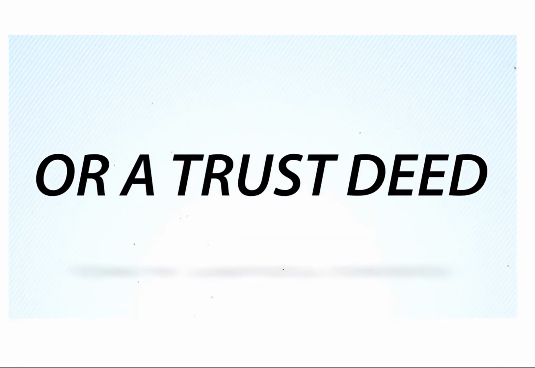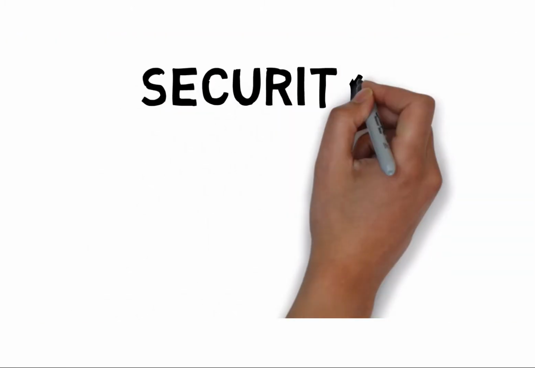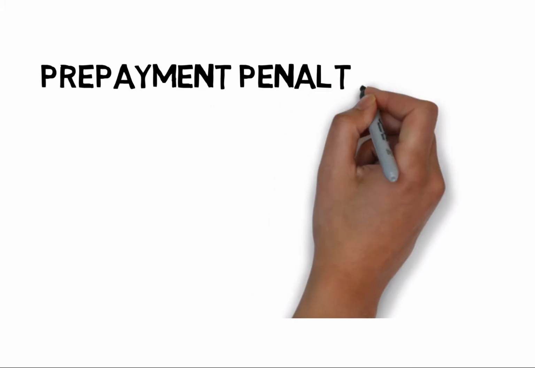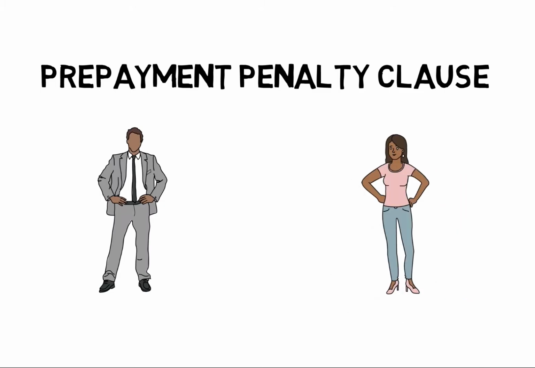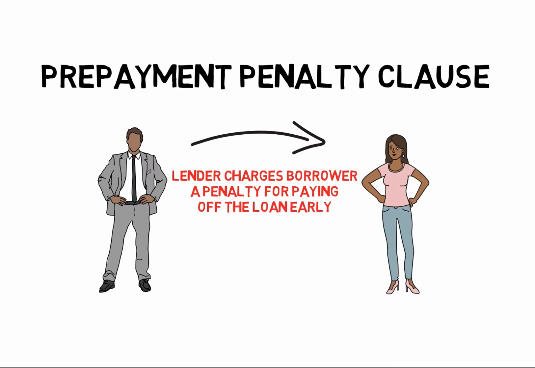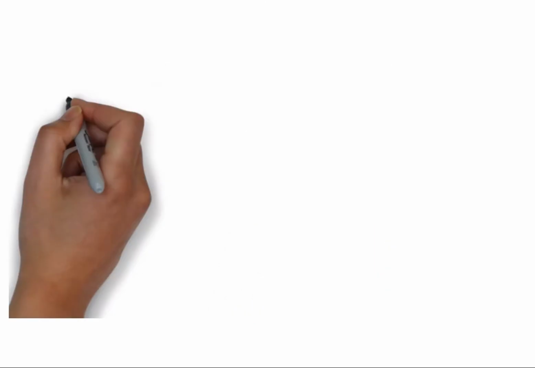Let's talk about the provisions of a mortgage or a trust deed. Recall that a mortgage or trust deed is simply security for the debt. There are typically several clauses that can be included in a mortgage or trust deed. One is called the prepayment penalty clause. Some states allow these, some states don't, but the prepayment penalty clause is where the lender charges the borrower a penalty for paying off the loan early.